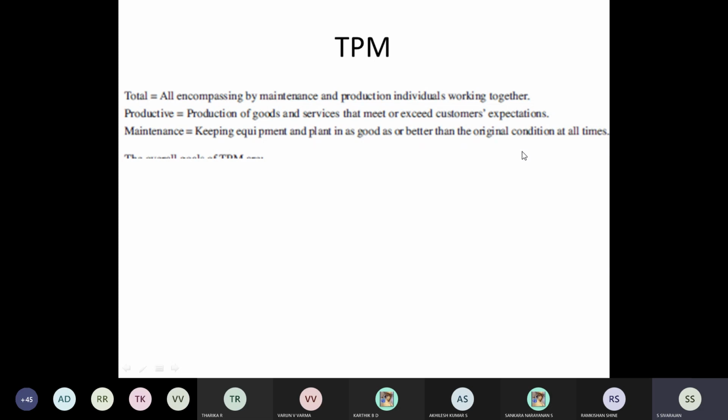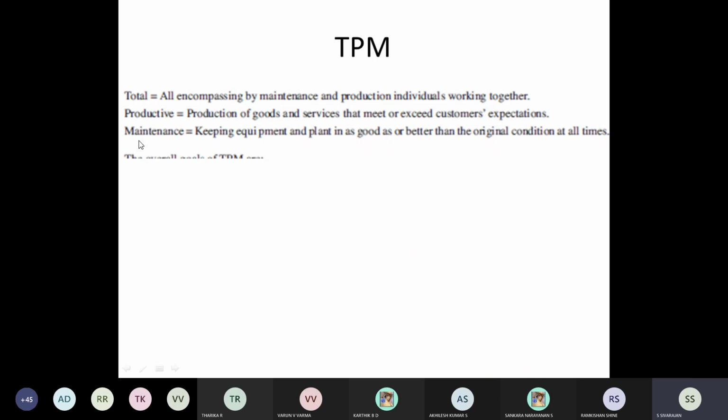Any new machine will work nicely for the first 2 years. After that there will be degradation. That's what we are going to see in reliability, because all materials have their own problems, and after some time they are going to create problems. So the main job of the maintenance people is to keep all the equipment and machines, as well as the plant, in good condition.